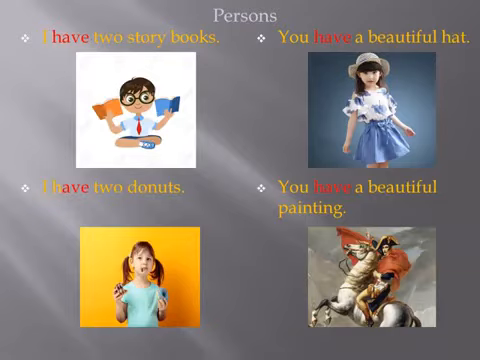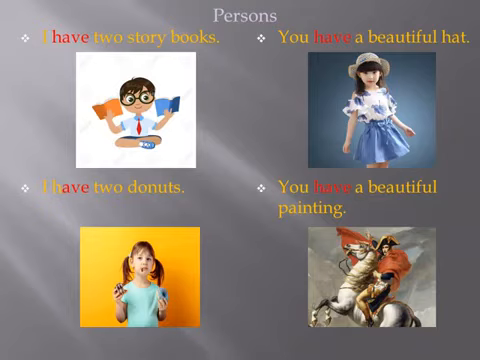Have is used with I when you want to tell someone about what you have. For example, I have two story books. I have two donuts. Have is also used with you. When you are talking to someone, you can use you have to talk about his possession. For example, you have a beautiful hat.